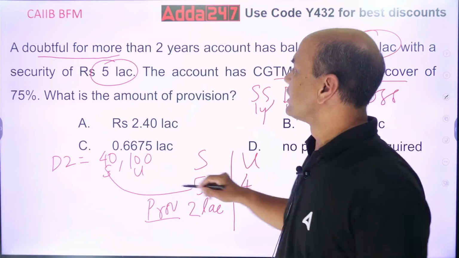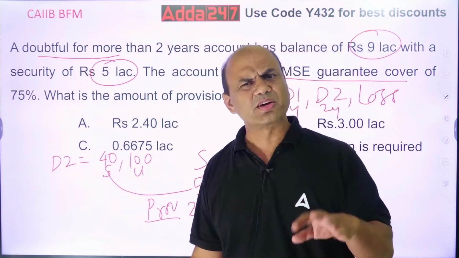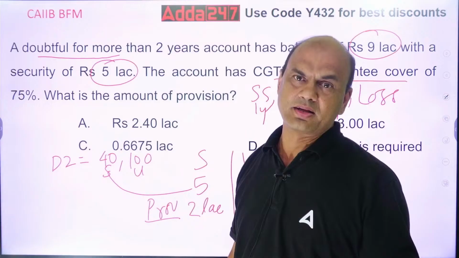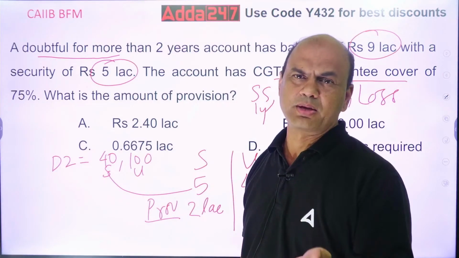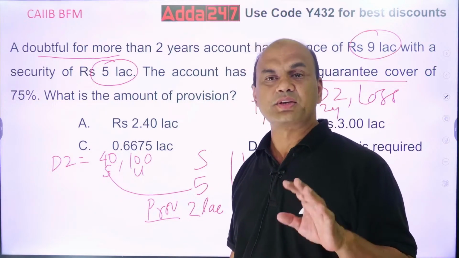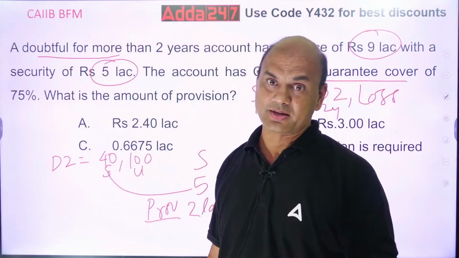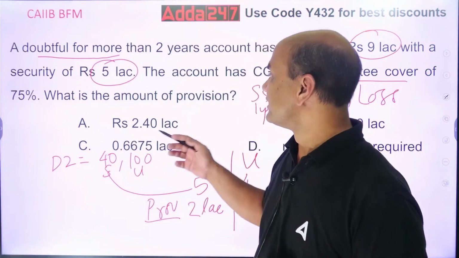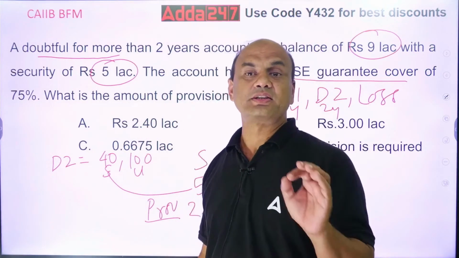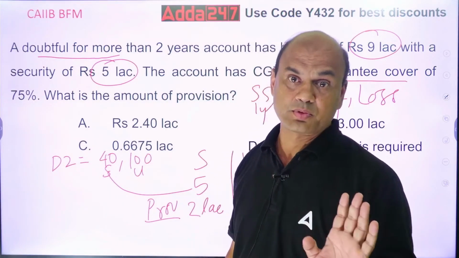CGTMSE guarantee cover is for 75%. This CGTMSE guarantee cover is given by the government of India, the central government. MSE means micro and small enterprises. CGTMSE guarantee is always given to those banks who are members of CGTMSE, not to every bank. This is always given for the unsecured portion, never for the secured portion.